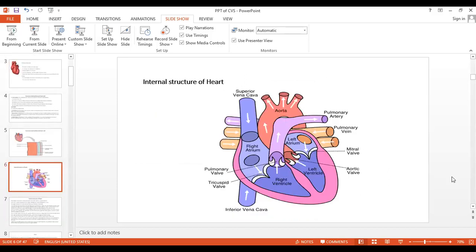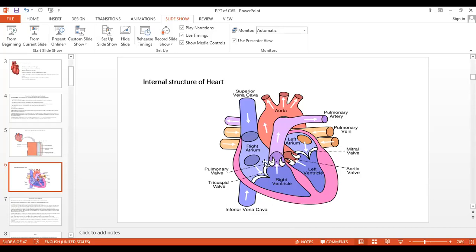Now the most important, according to your exam and everything, is the internal structure of the heart. We will see the diagram properly. This is the internal structure of the heart. The heart is divided into two, the right and the left, through the vertical septum.